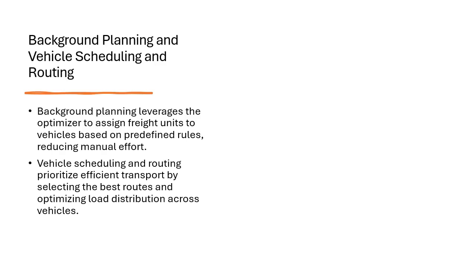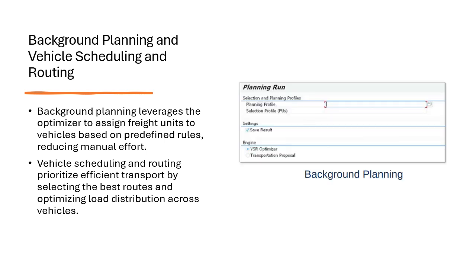Next is the background planning and vehicle scheduling and routing. So this refers to an automated scheduling and routing process that actually takes place behind the scenes, which is also triggered by defined parameters. So this also helps streamline large scale transportation planning and reduce manual intervention. Next is background planning. So this shows a graphical representation of the background planning process. This shows how tasks like vehicle scheduling and routing are executed without manual intervention.